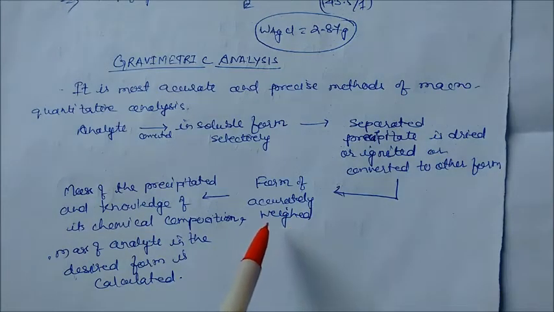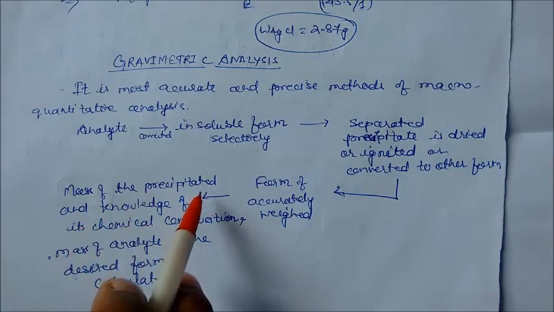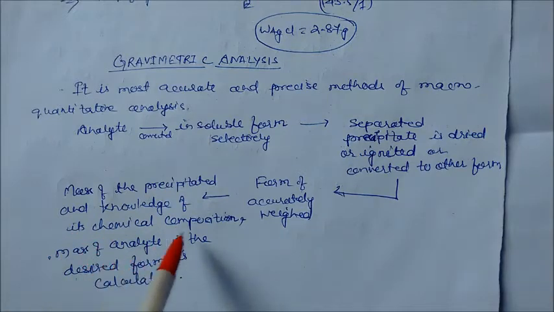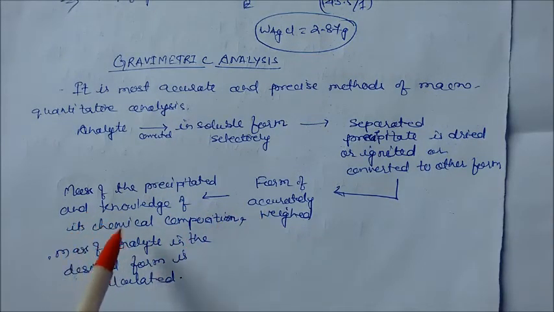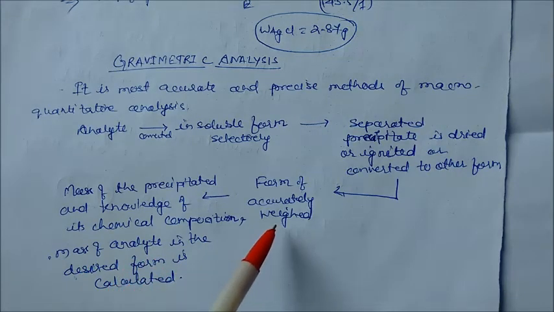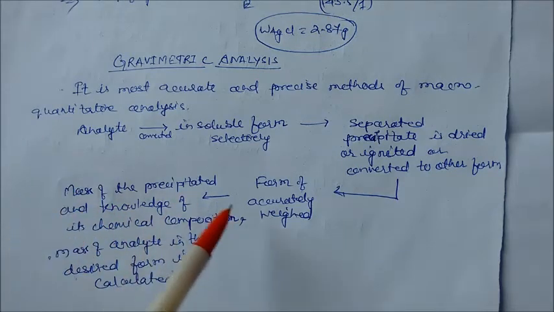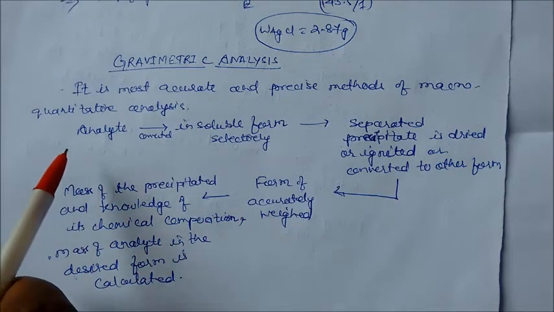Then from the mass of the precipitate and knowledge of the chemical composition, we try to understand the mass of the analyte in the desired form. So how much mass was present, we get after calculation from the analyte. So this much mass was present in the analyte.